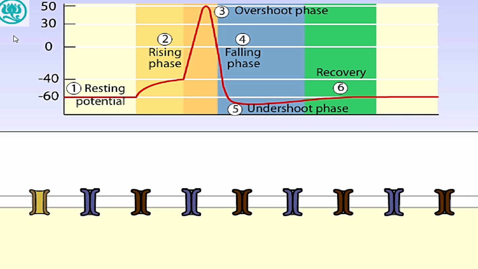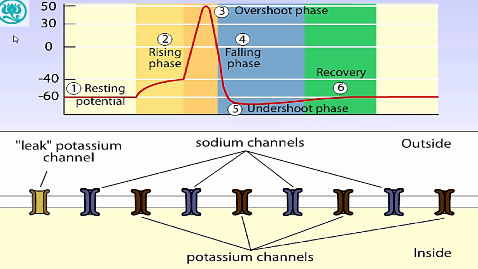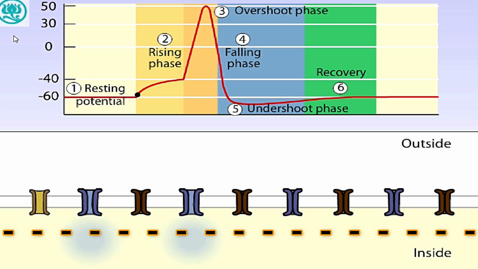In fact, the transition between the phases of the action potential is seamless, and one stage grades smoothly into the next.